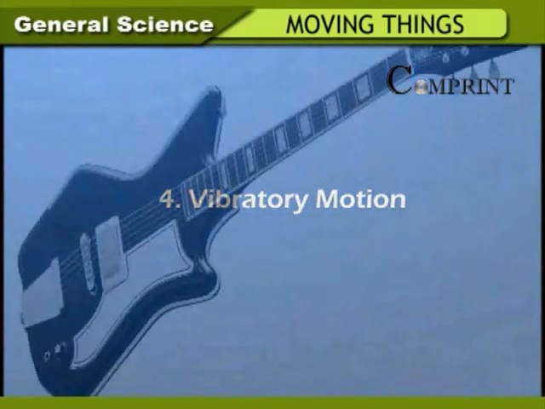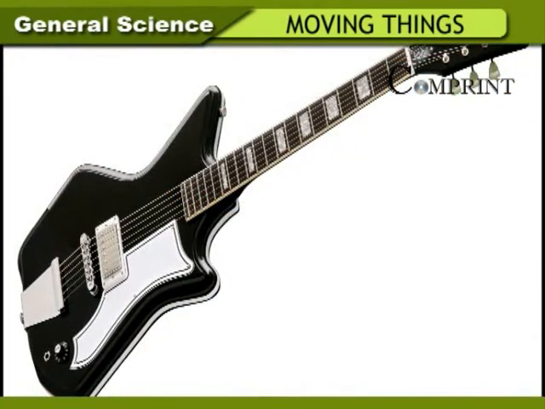Vibratory motion. Musical instruments like veena, sitar and guitar have strings in them. If these strings are made to vibrate, they produce musical sounds.